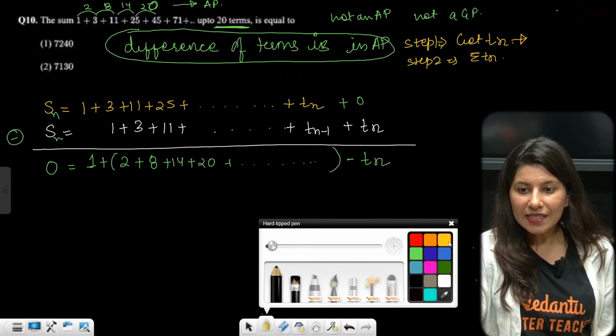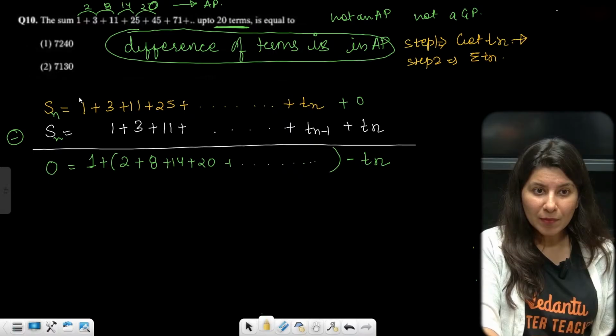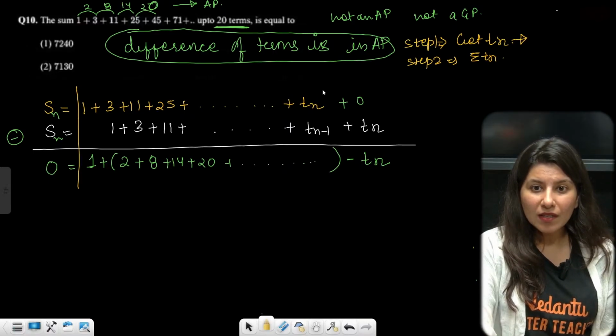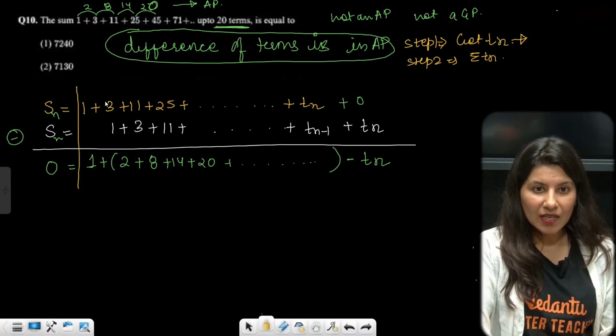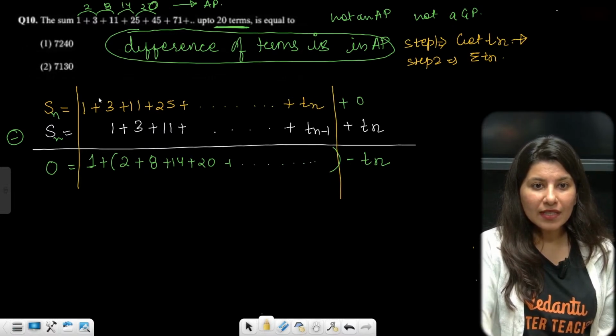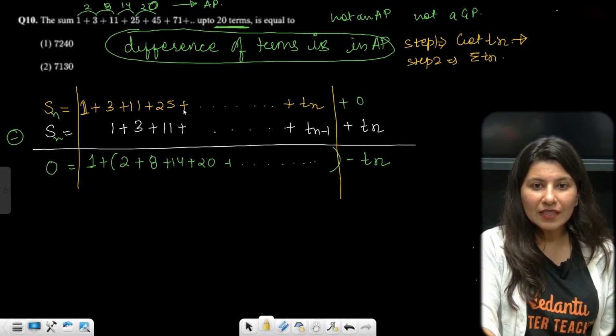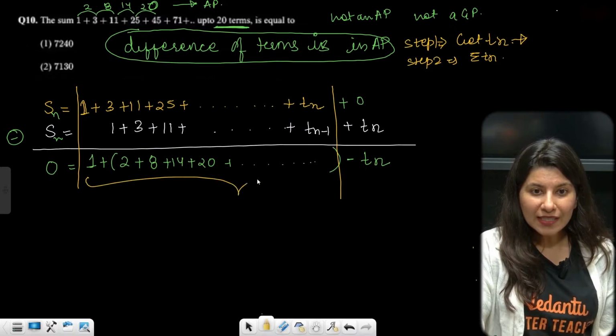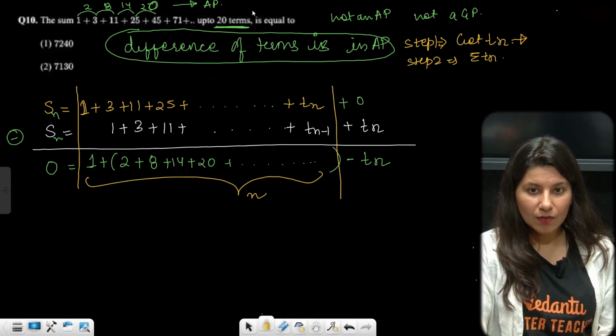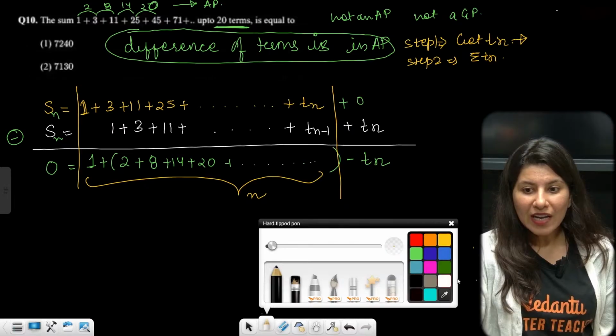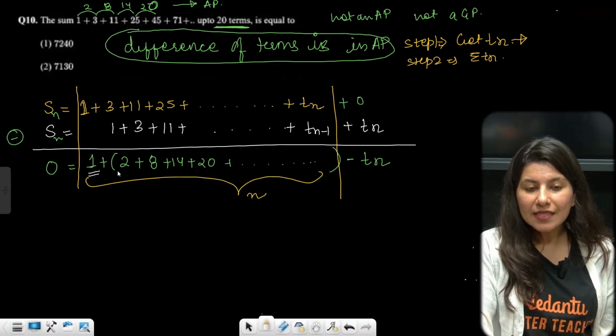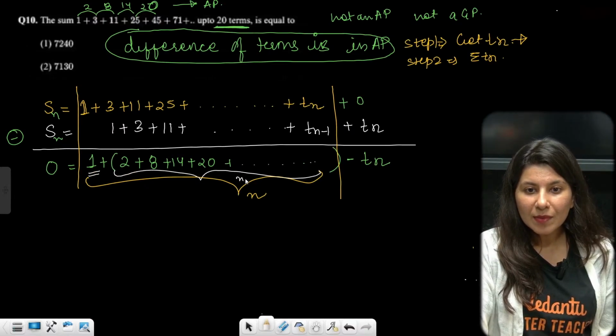Now count the number of terms. From the beginning, 1, 3, up to Tn, there are n terms. The 1 here is not considered in the series, so from here to here there will be n minus 1 terms.